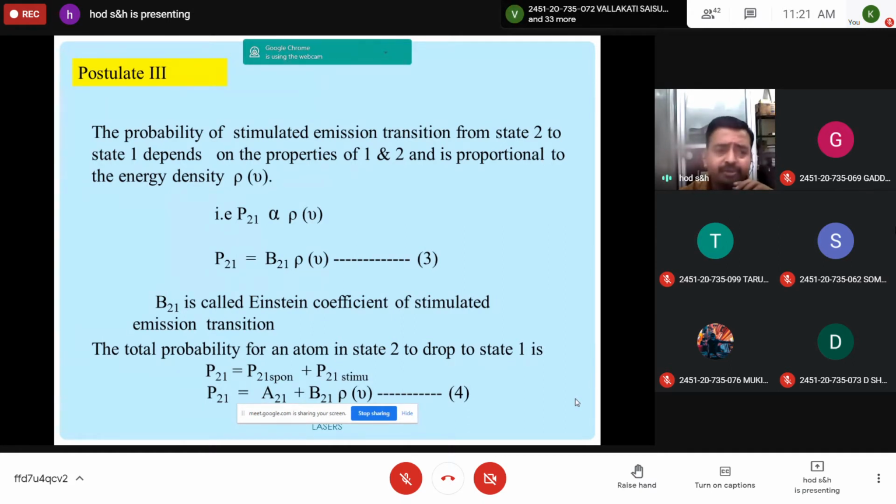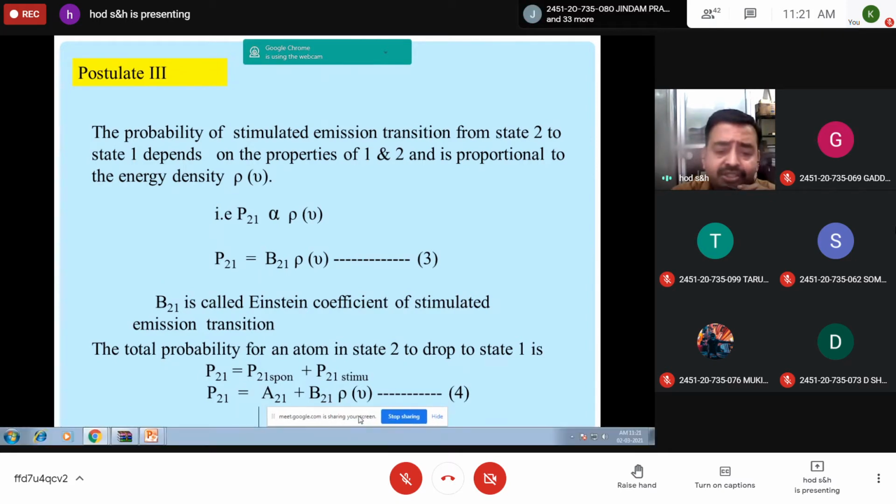So the total probability that a particle can transfer from a higher energy state to a lower energy state is either by spontaneous emission or by stimulated emission. So it is a sum of these two. P21 total is P21 spontaneous plus P21 stimulated, or P21 is equal to A21 plus B21 rho nu. This is equation 4. So these are the three postulates, and by using this, Einstein defined a system in thermal equilibrium and tried to correlate and obtain the relation between these three constants, which are called Einstein coefficients.